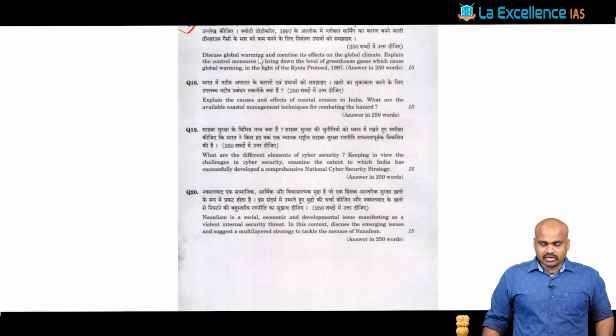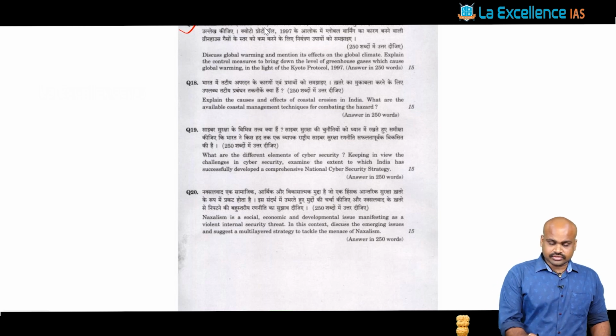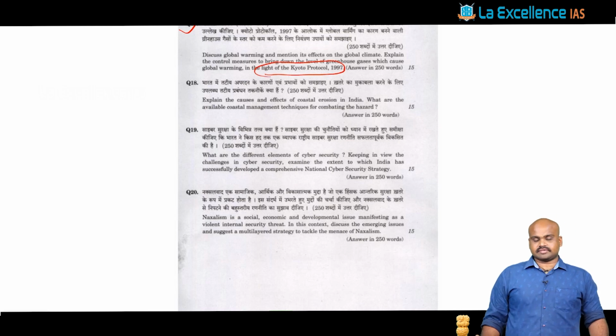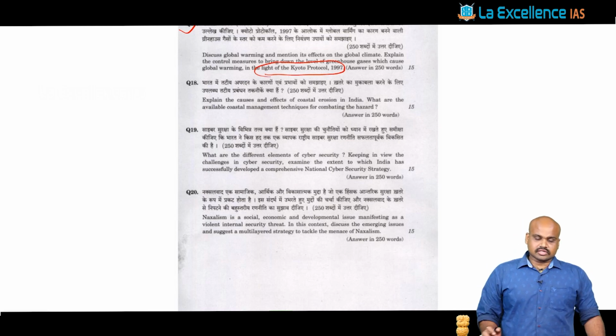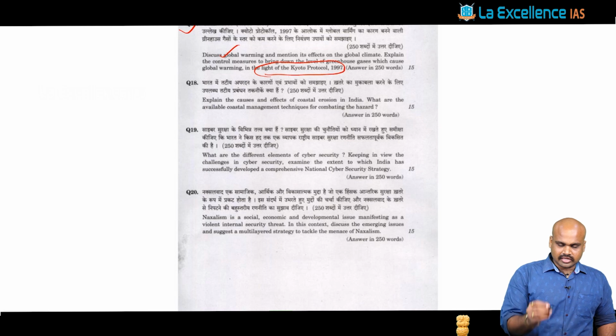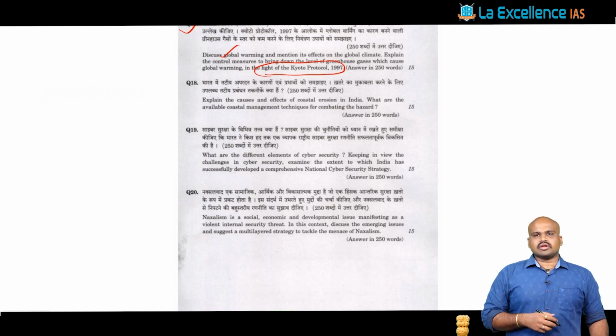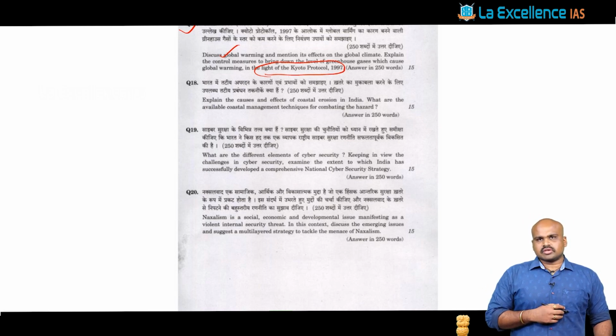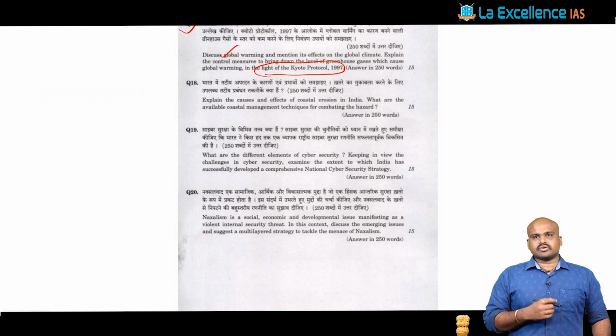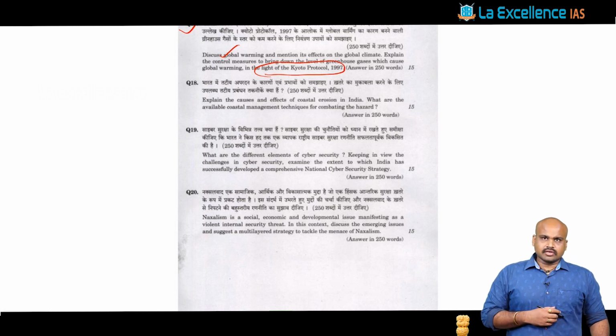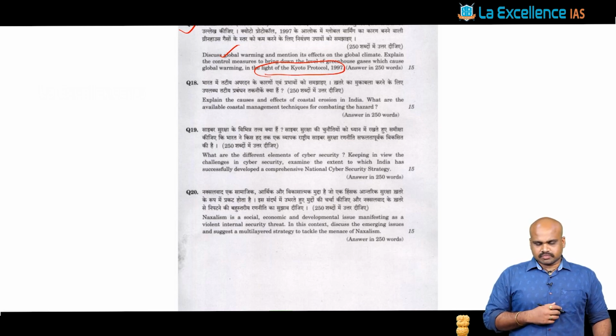Discuss global warming and mention its effects on the global climate and explain the control measures to bring down the level of greenhouse gas which causes global warming, in the light of the Kyoto Protocol 1997. So again, this is asking about global warming. That's what I told you. There they asked about the Gothenburg Protocol in the context of photochemical smog. Here they are asking about the Kyoto Protocol 1997. We were supposed to discuss this aspect, right?